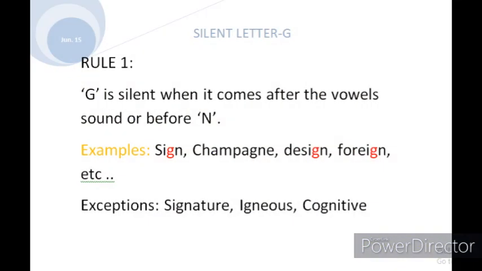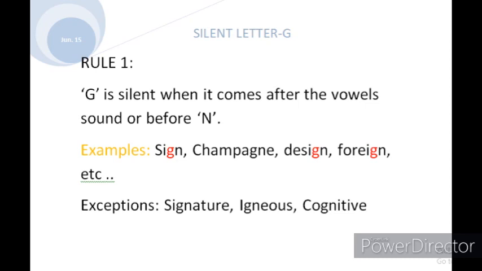First we will move to the silent letter G. In silent letter G there is a single rule, that is G is silent when it comes after the vowel sound or before N. For example, sign, champagne, design, foreign.